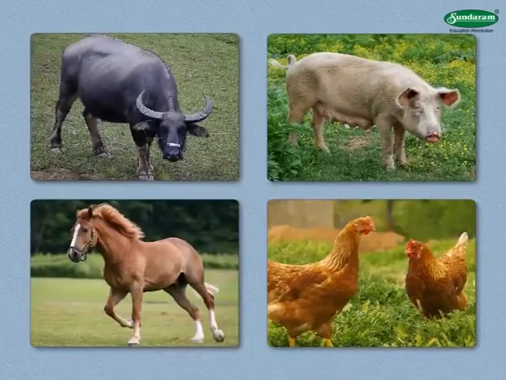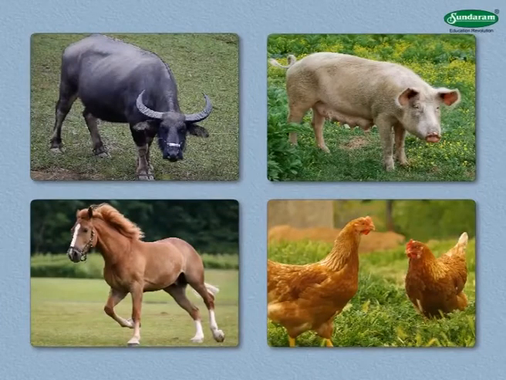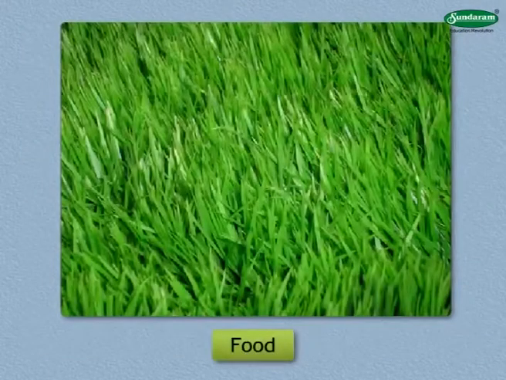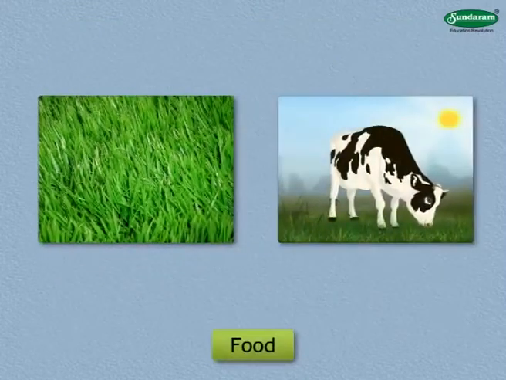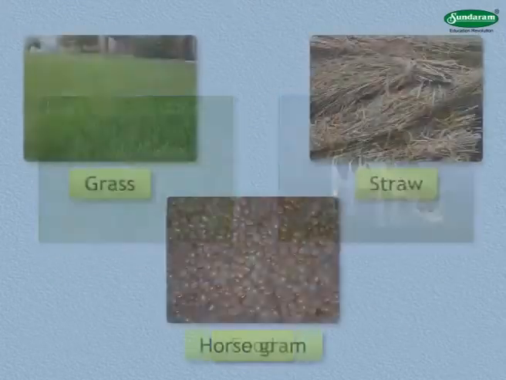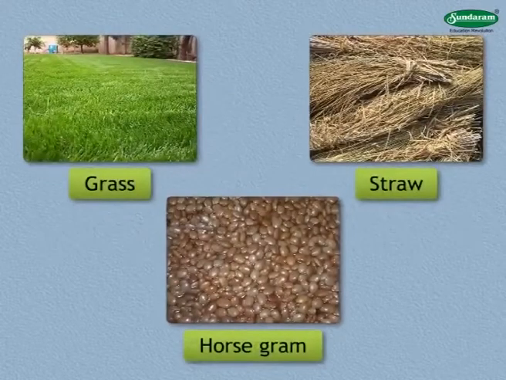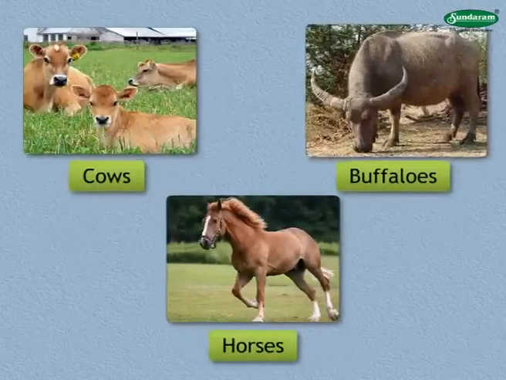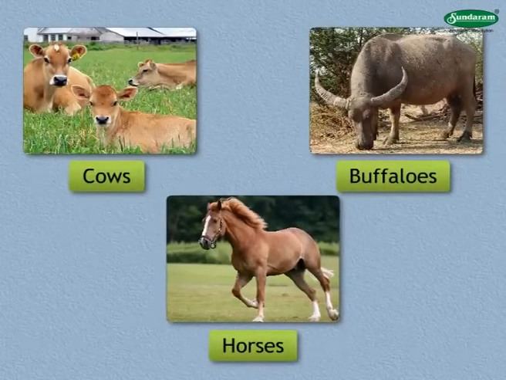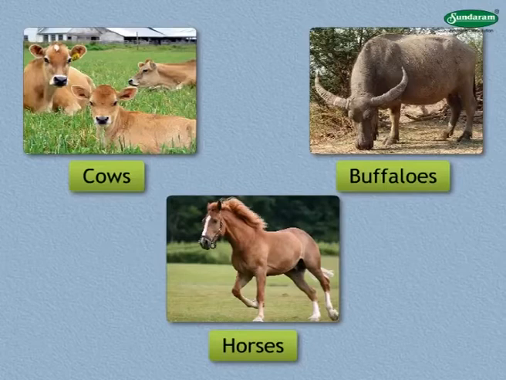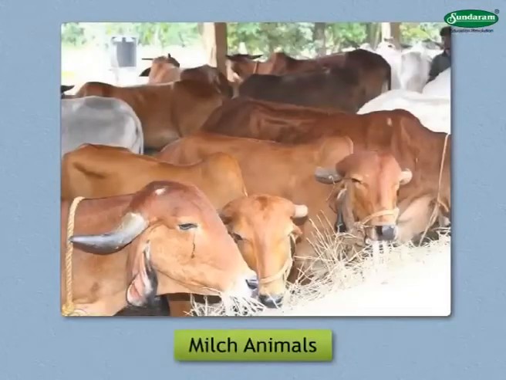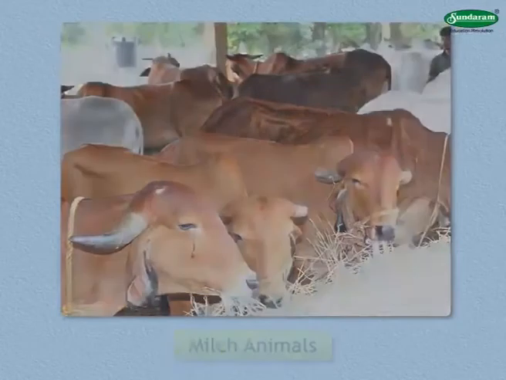So, let us first learn something about the most important need of animals, that is, food. We all know food is the basic need of animals. Animals can't survive without food. Grass, straw, horse gram serve as the main food of cows, buffaloes and horses. However, these are fed supplementary foods so that cows and buffaloes can give more milk and oxen and horses can do more work. Milch animals are given fermented fodder or silage or ambon every day.